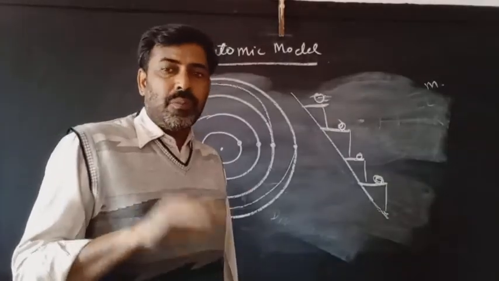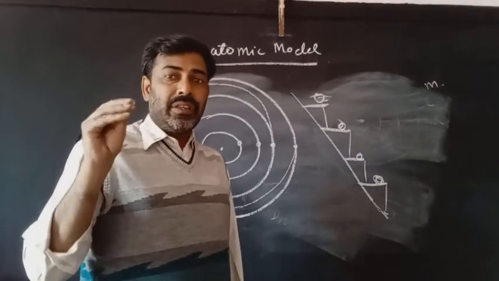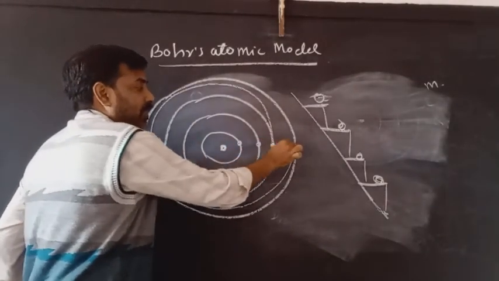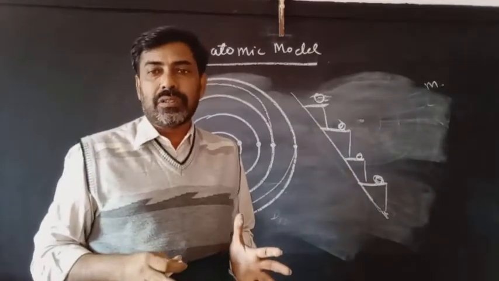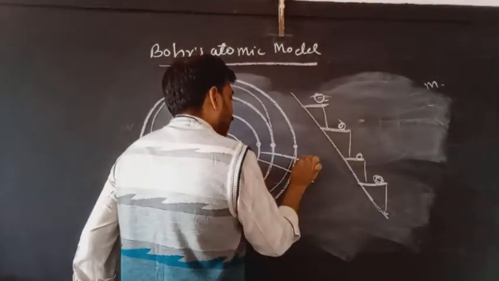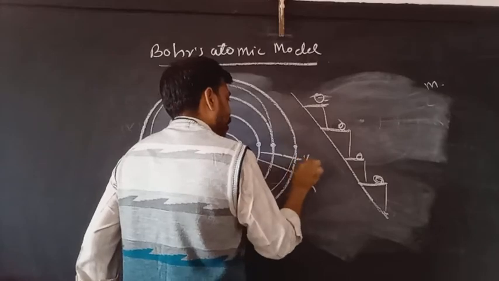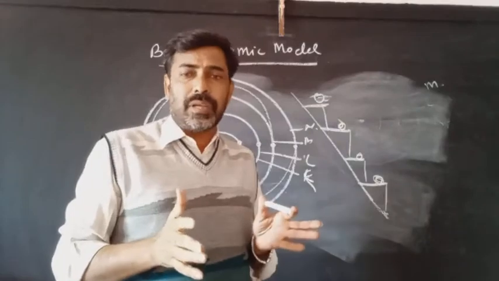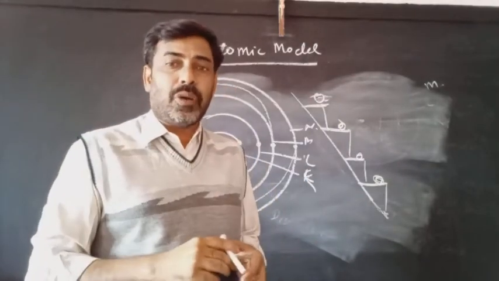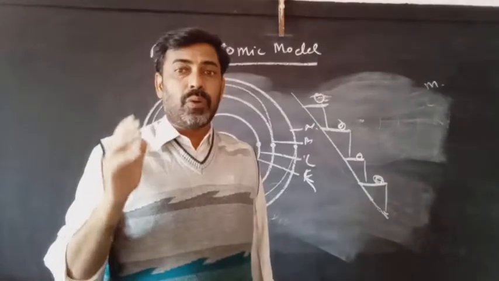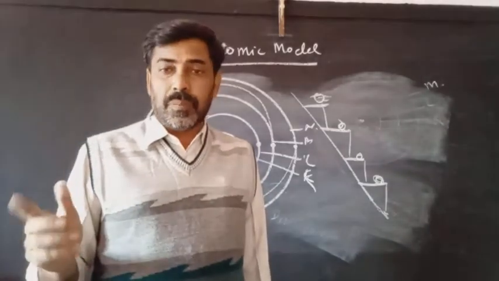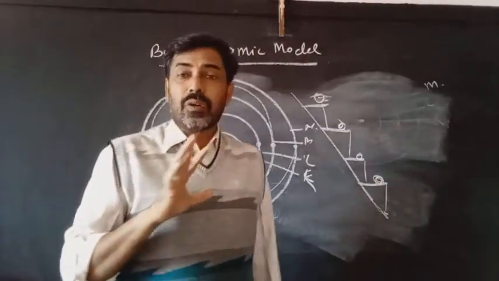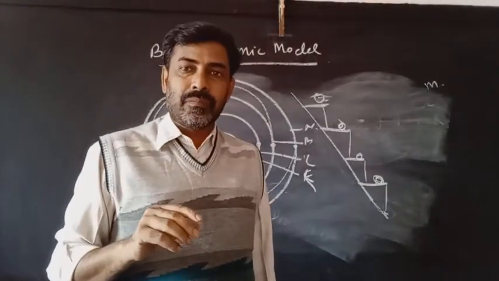So in this way Bohr says that there is a nucleus in the center, you can see it is here. An electron rotates in the different discrete orbitals, that is K, L, M, N, O, etc. Moving in these discrete orbitals, the electrons are not capable of losing energy in the form of radiation. So in this way electrons are stable, the atoms are stable.